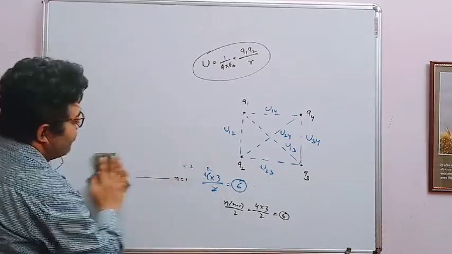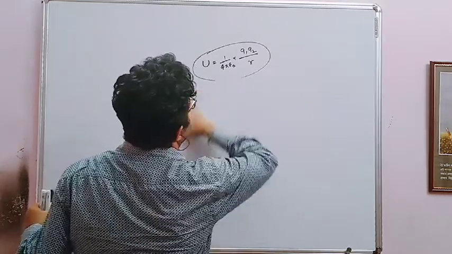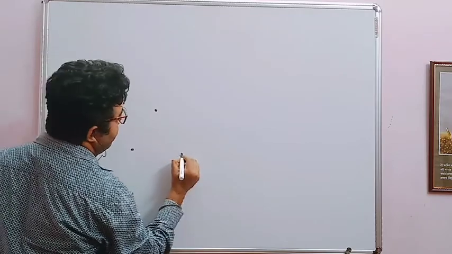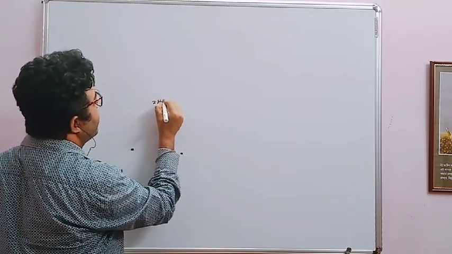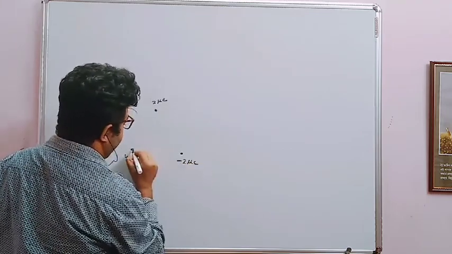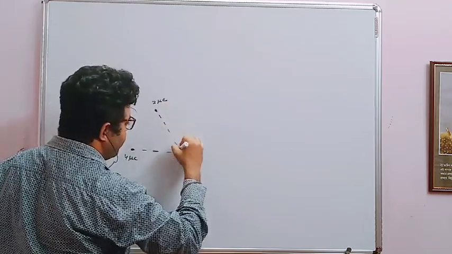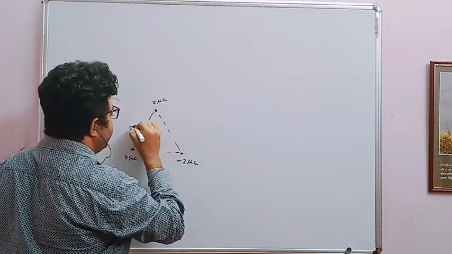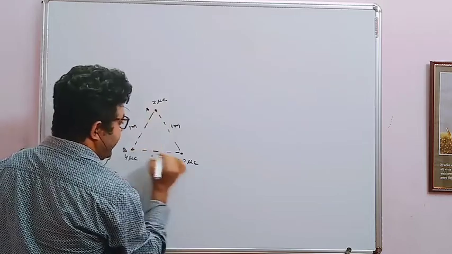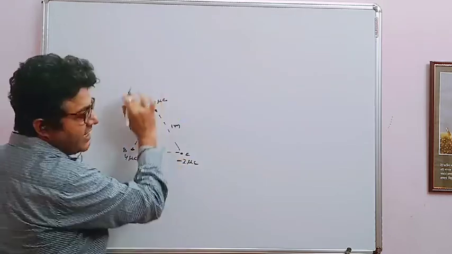Now I give you one numerical, then you will understand why I'm saying that change in potential energy equals work done is very, very important. Suppose you have 3 charged particles, 2 microcoulomb, 4 microcoulomb, minus 2 microcoulomb, separated by distance 1 meter, 1 meter, 1 meter, where the positions are A, B and C. And now this is the initial position.